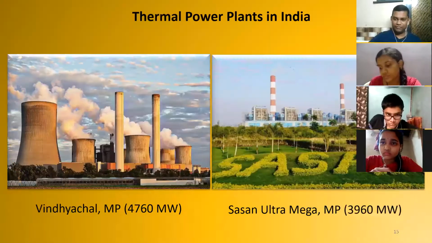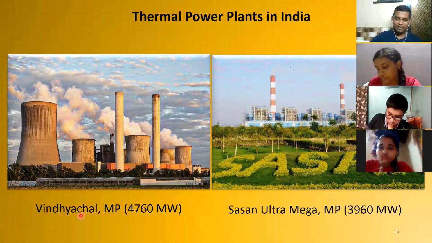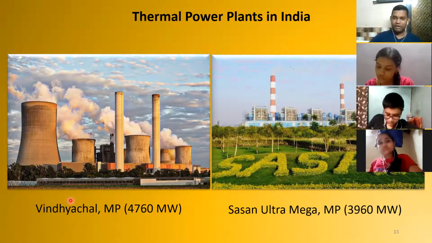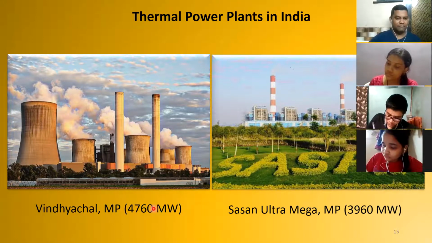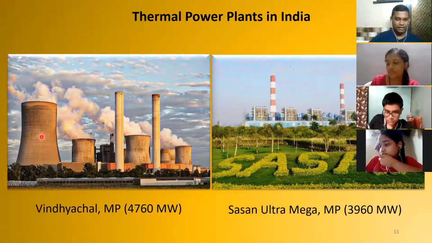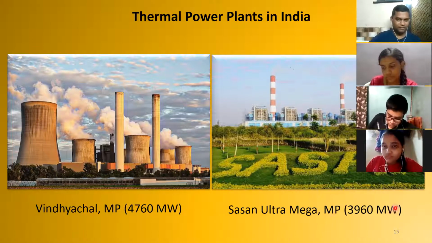Here they go. This one is the Vindhyachal power plant in Madhya Pradesh. You have to remember the names and the location with the output. This one produces 4,760 megawatts. MW stands for megawatts. That's the amount of electricity generated. Getting it? Vindhyachal in Madhya Pradesh, 4760 megawatts. Similarly, you have Sasan Ultra Mega in Madhya Pradesh, 3960 megawatts.